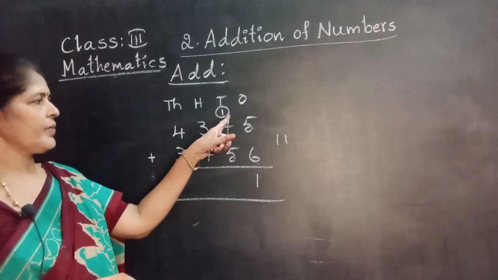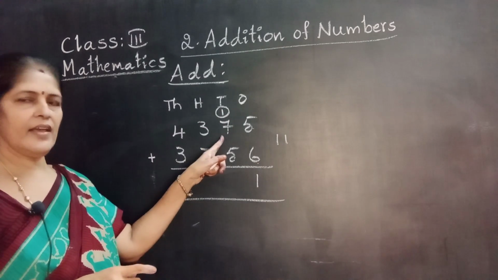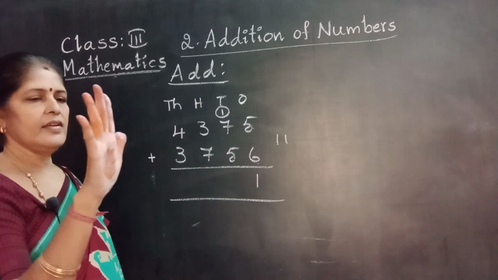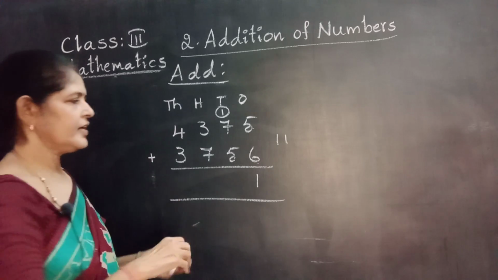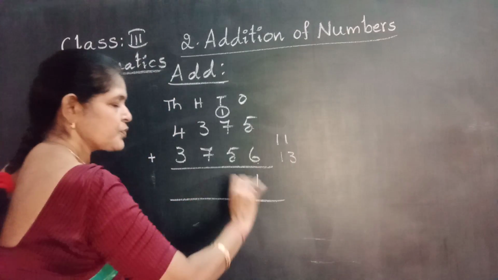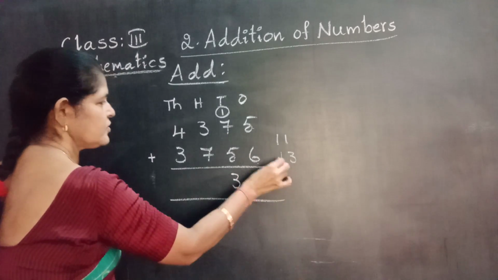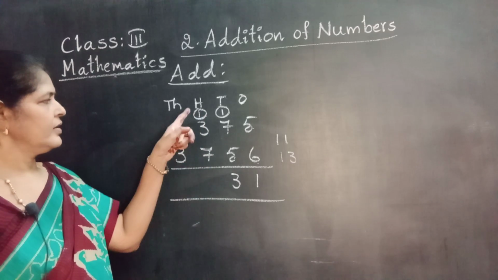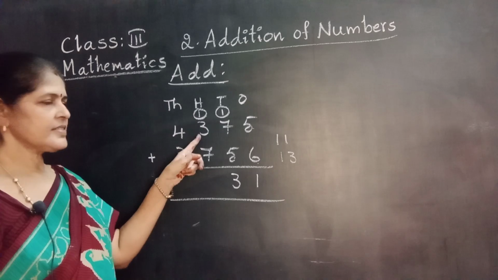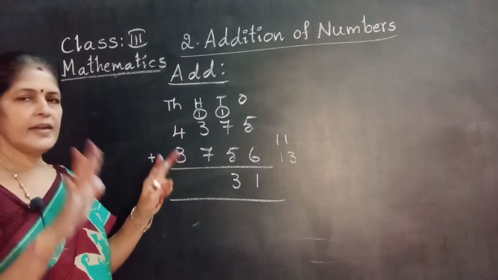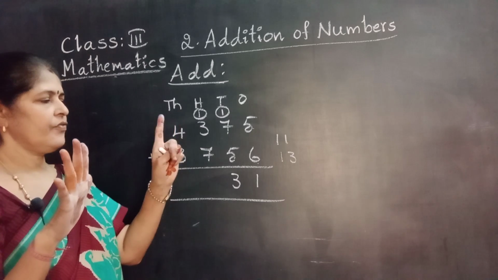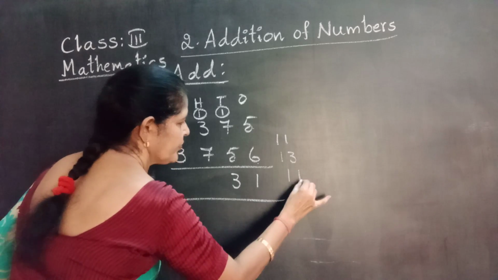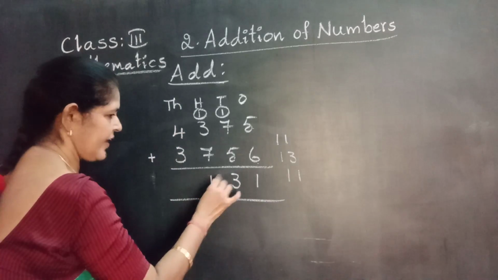Now start adding from the carry forward number. 1 plus 7, 8. Very good. 8 in the mind. Take 5 fingers. 8 after, 9, 10, 11, 12, 13. Again a 2-digit number. Split the number. 3 in the tens place. 1 carry forward to the hundreds place. Now adding hundreds place numbers. Start from the carry forward number. 1 plus 3, 4. 4 in the mind. Take 7 fingers. 4 after, 5, 6, 7, 8, 9, 10, 11. Write 1 here on the right side. Split the number, that means separate.